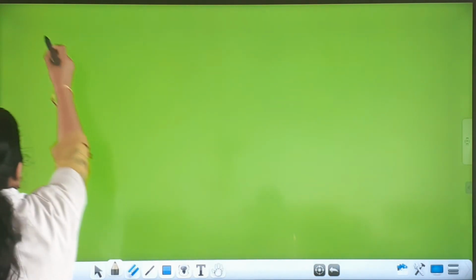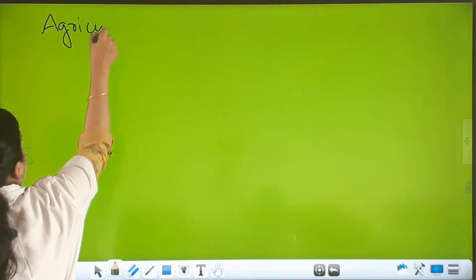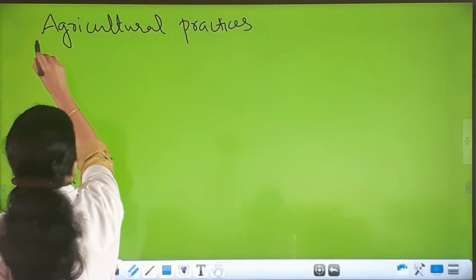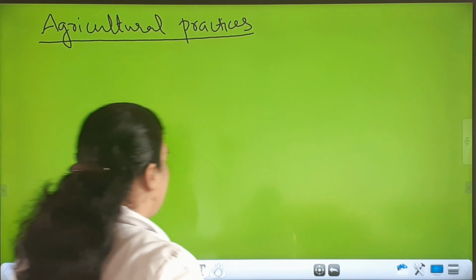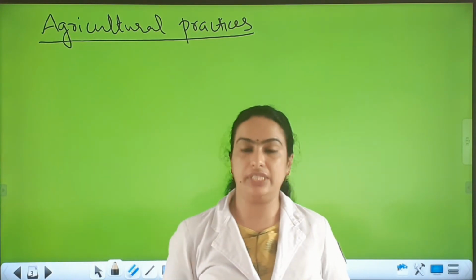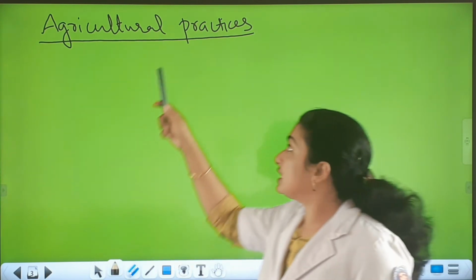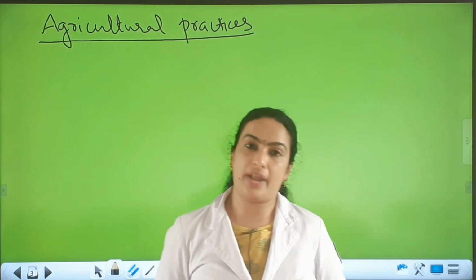So while cultivating these crops, the cultivation of crops involves several activities undertaken by the farmers over a period of time. And these activities are collectively called agricultural practices. So what are agricultural practices? The cultivation of crops involves several activities undertaken by the farmers over a period of time, and those activities are collectively called agricultural practices.